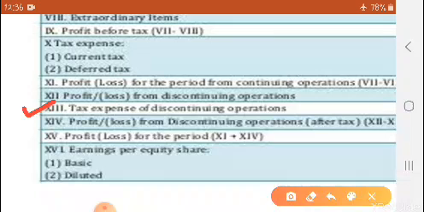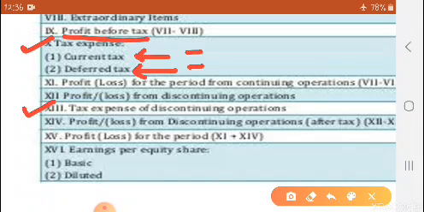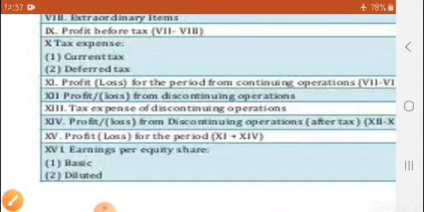Tax expenses we have to deduct, and that will include current year's tax and deferred tax, that is your current year as well as any previous year. If it is pending, then that will also be deducted from your profit. And then you will get profit from continuing operations. Then you have to calculate from discontinuing operations, and the same things will be repeated again. Tax will be deducted, then profit after tax will come.